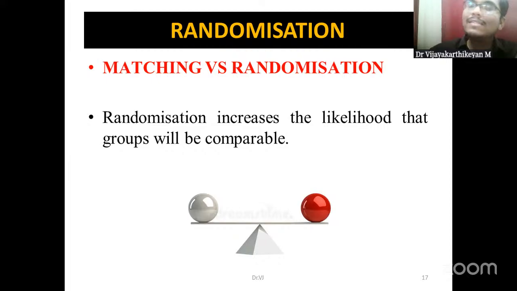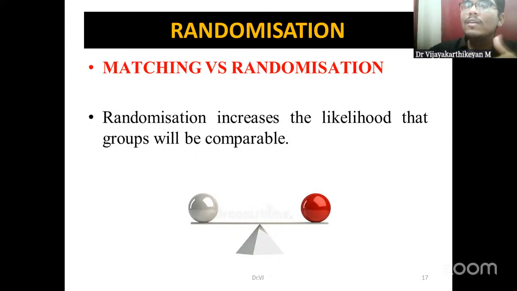What is the difference between this and randomization? Matching we do for known confounders. So we identify that this could be a confounding factor. Age could be a confounding factor. The socioeconomic status could be a confounding factor. Sex could be a confounder. Likewise, whatever is already known, we try to adjust it. That is matching. Whereas randomization also adjusts for unknown confounders.